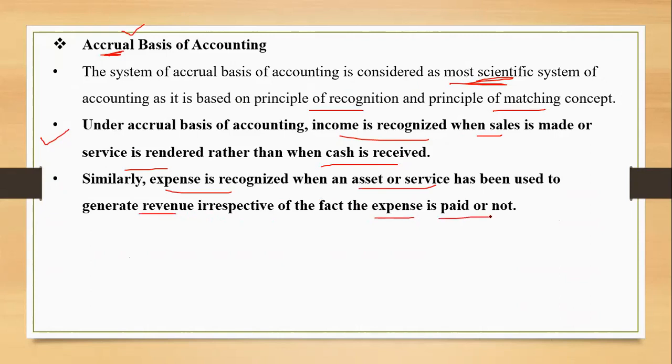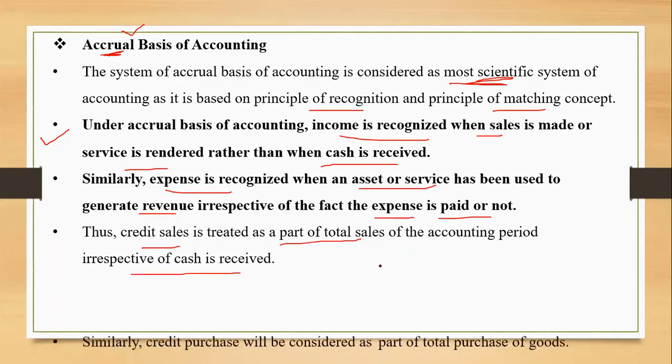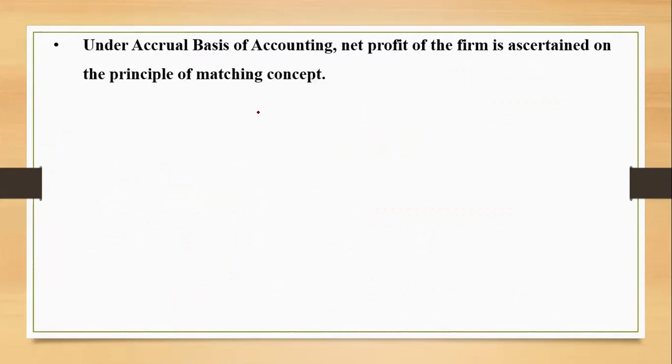The same lines were there under accrual assumption, the third assumption in the third chapter. Thus, the credit sale is treated as a part of the total sales of the accounting period, irrespective of whether cash is received or not. Similarly, credit purchases will also be considered as a part of the total purchase of goods. Under accrual basis of accounting, the net profit of the firm is ascertained on the principle of matching concept.